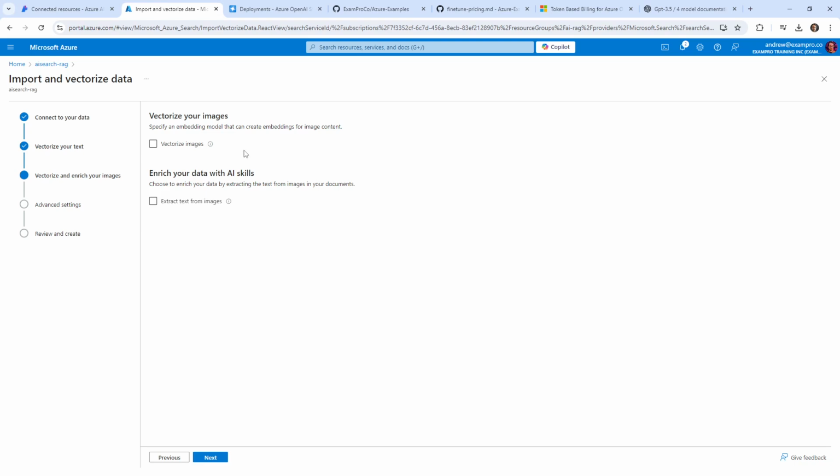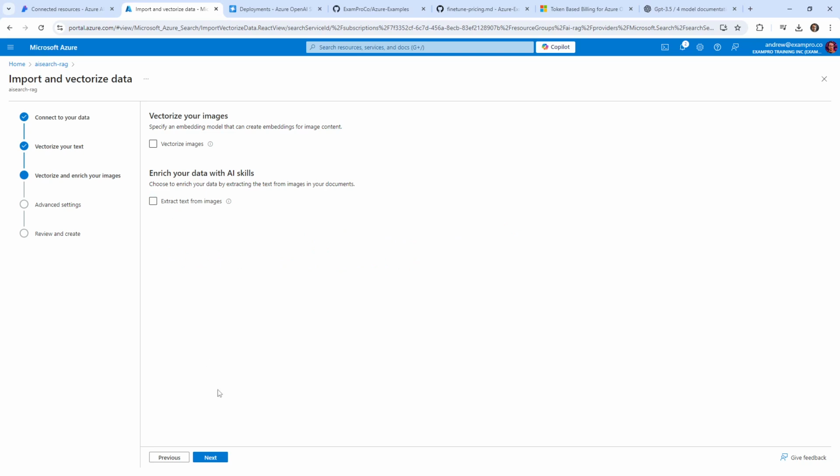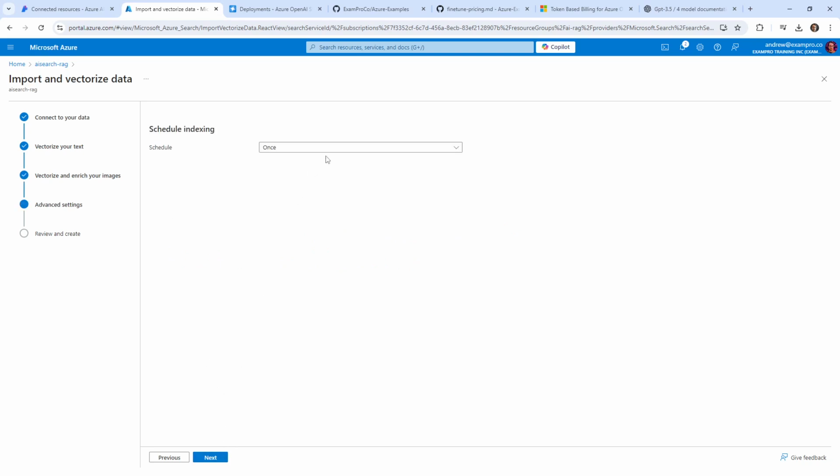There are no images in here, so we don't have to worry about that. Enrich your data with AI skills. So that's something that we could do during the vectorization. It's interesting that they show it at this step, but I'm not interested in doing that right now. So go ahead and hit next. Oh yeah, we're doing this in the wizard. So for some reason I thought we were in the other interface.